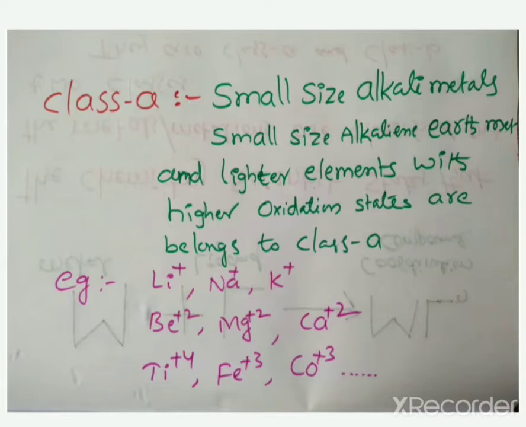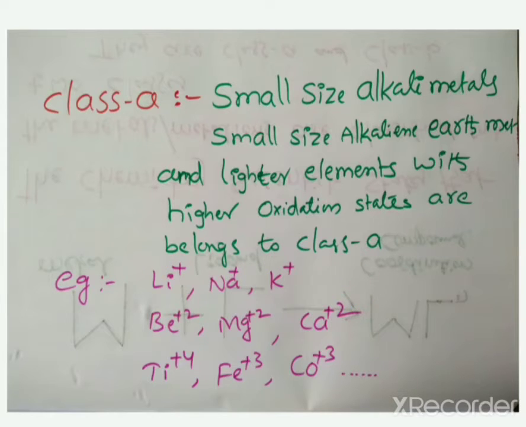This is the concept. So what is class A? Small sizes are class A. So lithium plus, sodium plus, potassium plus belong to class A.